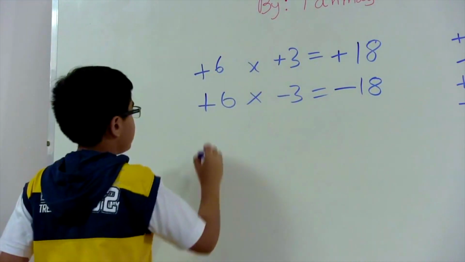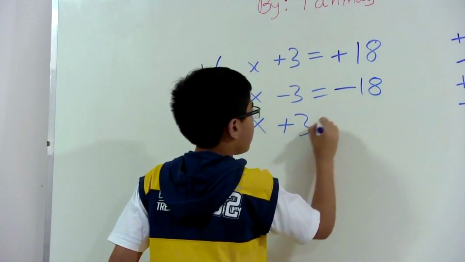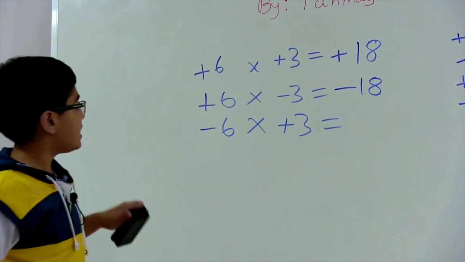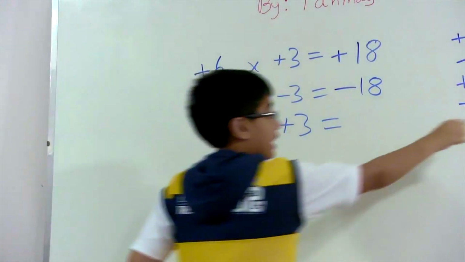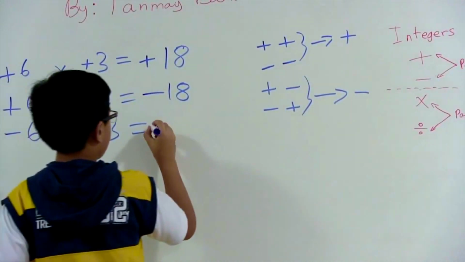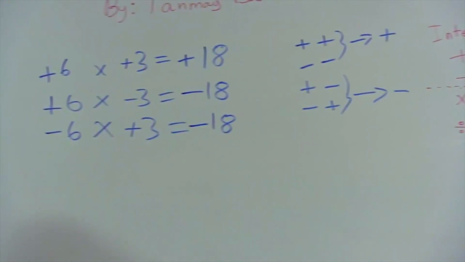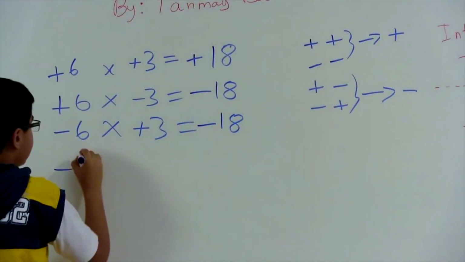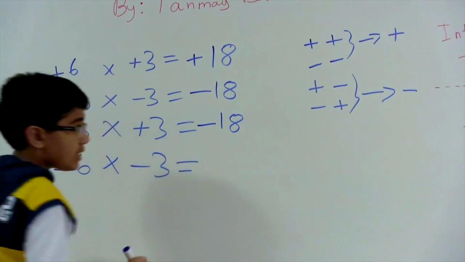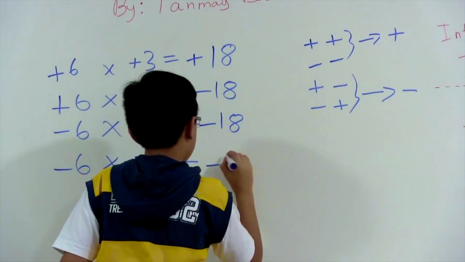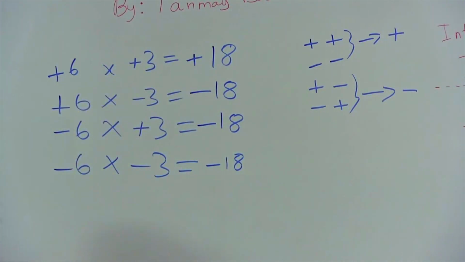Okay, now let's do minus 6 times plus 3. What would this be equal to? Let's see this again. Minus and plus. Minus and plus are not the same. So what does that give us? Negative. So this means it would be a negative 18 here. Lastly, we have one more question, which is negative 6 times negative 3. Now the answer will obviously be negative 18. Yeah, so that was all for multiplication, but wait just 1 minute.